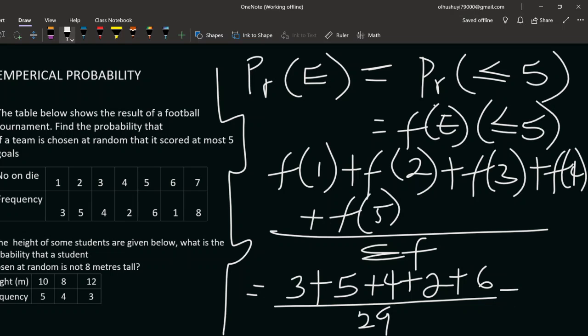So that becomes what? 3 plus 5, 8, plus 4, 12, plus this 14, plus this 20. We have 20. So we have 20 upon 29, which is our answer for question 1. Do you see how it's done? Let's go to example 2.